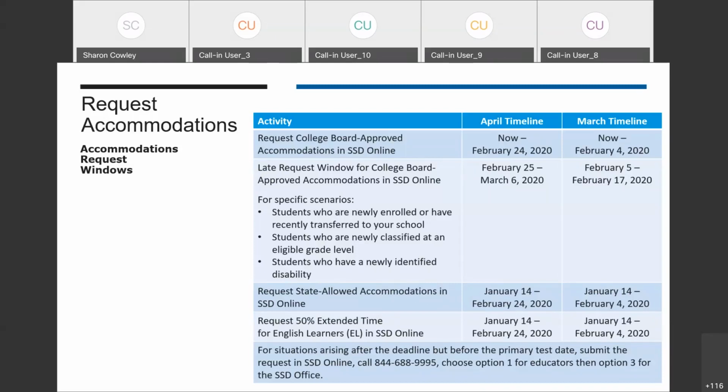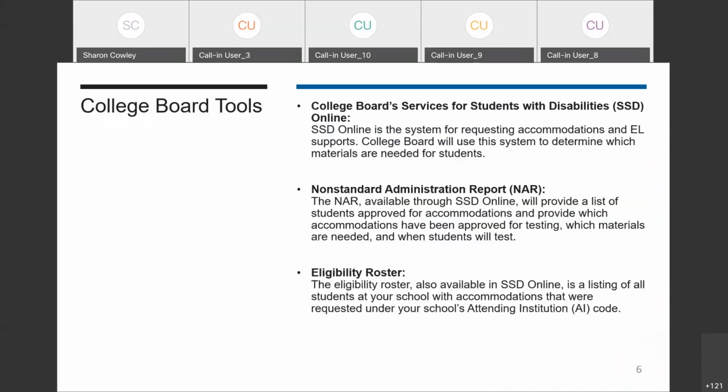For all scenarios that arise after the deadline but prior to test day, submit the accommodation or support request in SSD Online. Then call the Illinois Educator Support Line and select the SSD office to ensure that the request can be reviewed and that materials can arrive in time for testing. Similar to last year, you'll use SSD Online as the primary tool for submitting accommodations requests for all three assessments. For the state-provided SAT, PSAT 10, and PSAT 8-9, accommodations must be entered into the SSD Online system.